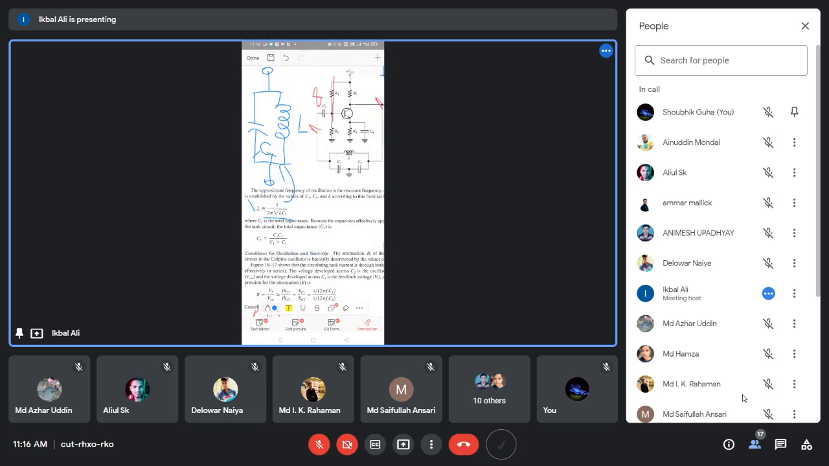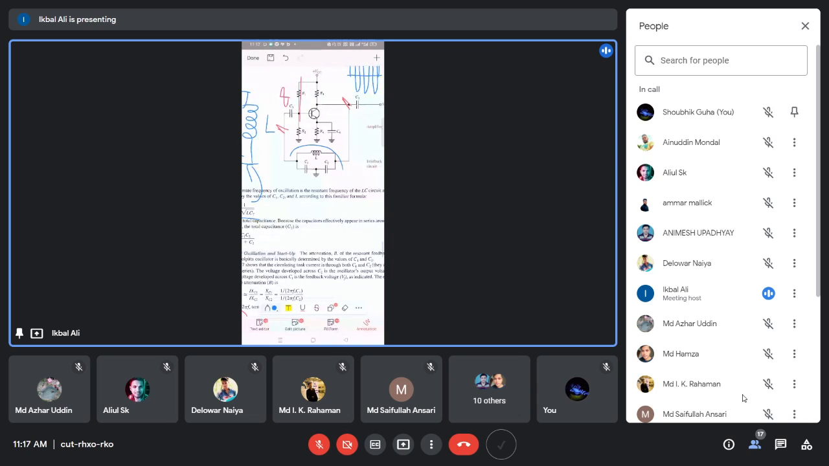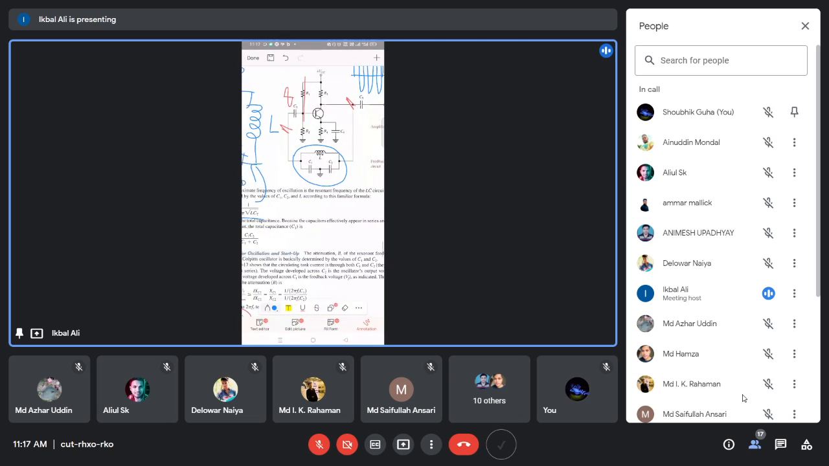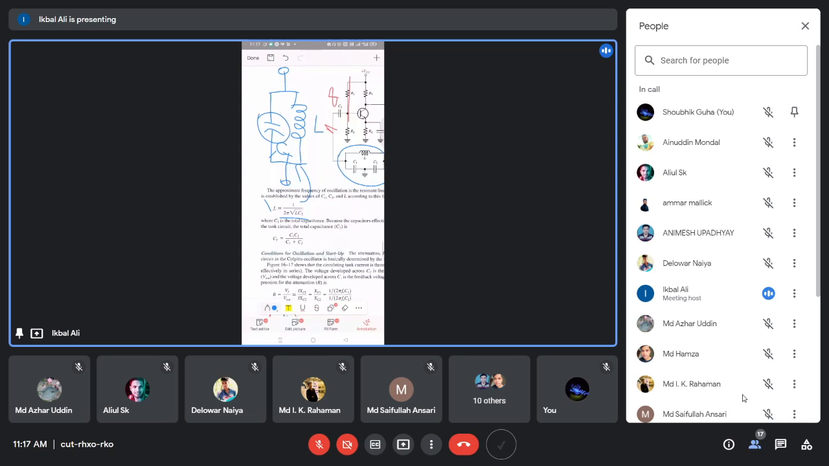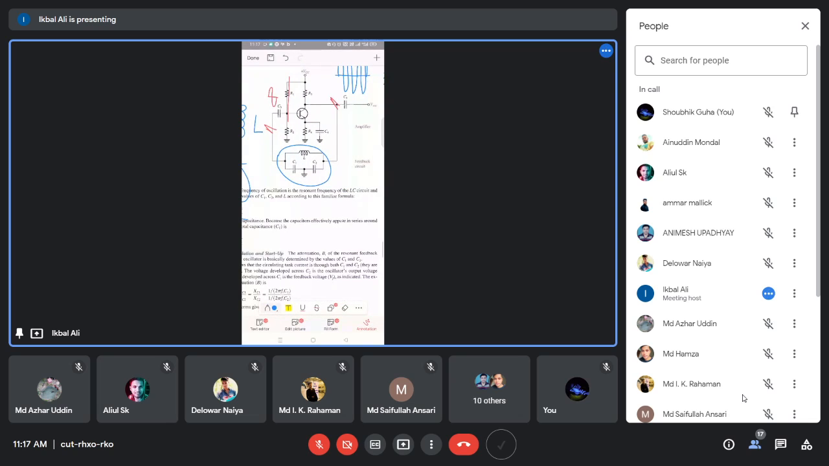Now, look into this circuit. There is an LC parallel resonant circuit here also. L is the inductor, but instead of a single capacitor, you see there are two capacitors in series, C1 and C2. Now you know the equivalent capacitance of a series combination of C1 and C2. I hope that now you can say what the series combination of C1 and C2 is.